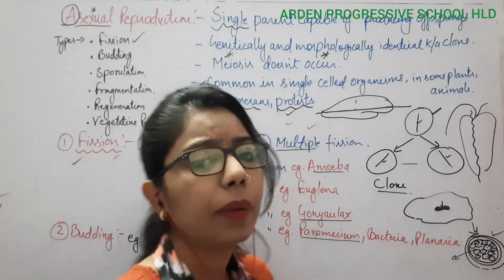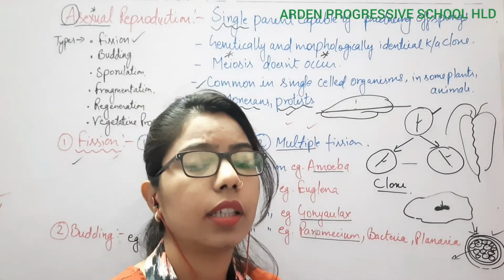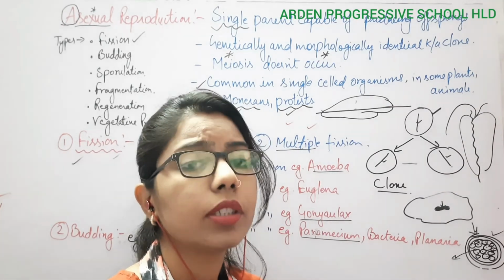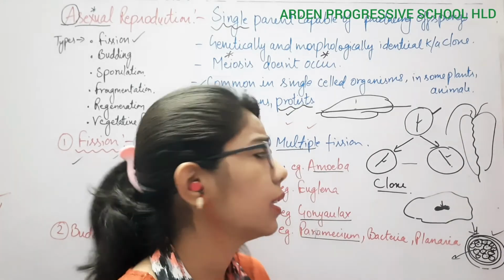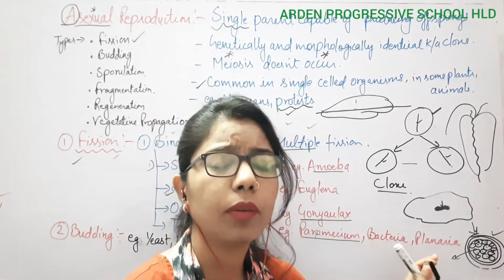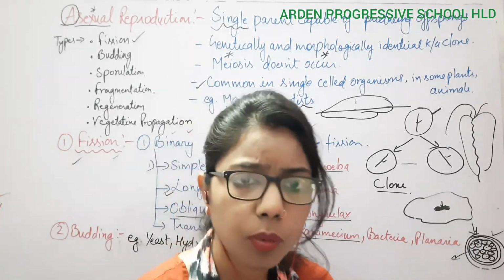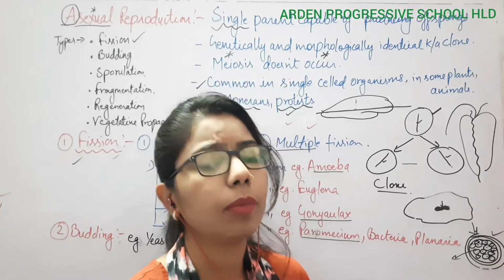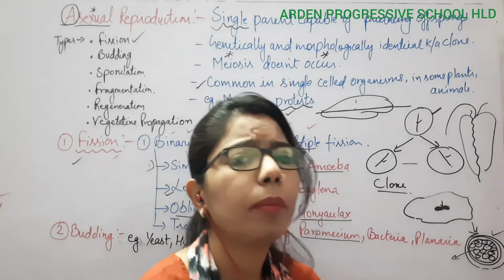Likewise, another example of multiple fission is Plasmodium, the malaria parasite. When the condition is unfavorable, it forms a ball-like structure. Inside the ball, spores form, and when the condition becomes favorable, these spores rupture and form many Plasmodium.